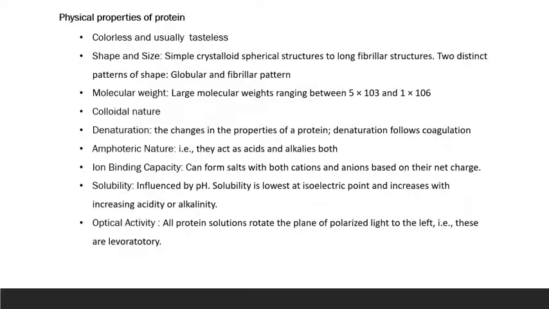Next is ion binding capacity. It can form salts with both cations and anions. Cations are positively charged ions and anions are negatively charged ions. So that will be based on their net charge.